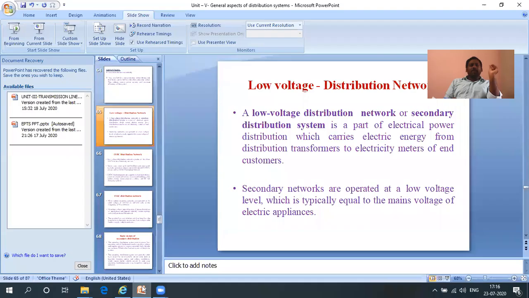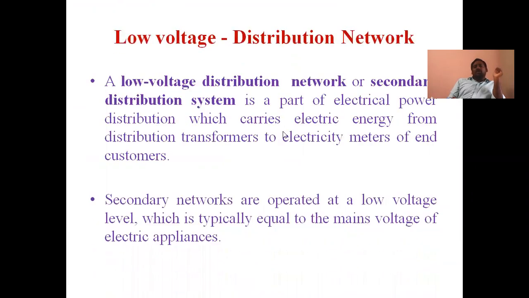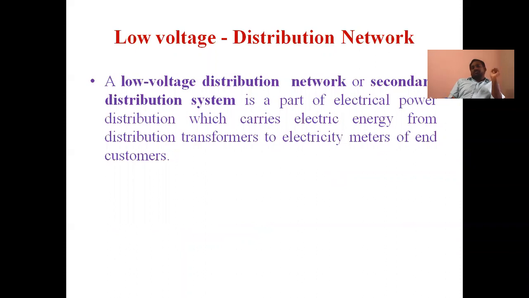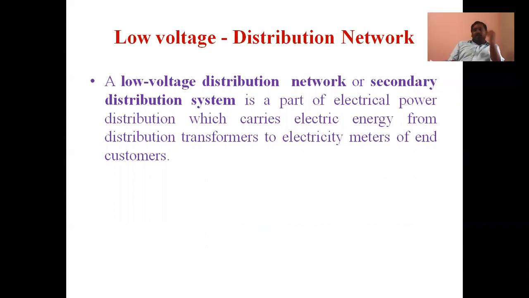Our next concept is low voltage distribution network. So low voltage distribution network means the distribution network which can operate at a low voltage. Generally, the secondary distribution system is called a low voltage distribution network because it can operate at low voltage, that is 230 volts, 400 to 230 volts. That's why it is a low voltage distribution network which can carry electrical energy from the distribution transformer to the electrical meters of end consumers. Electrical meters means the electrical meters in our home.